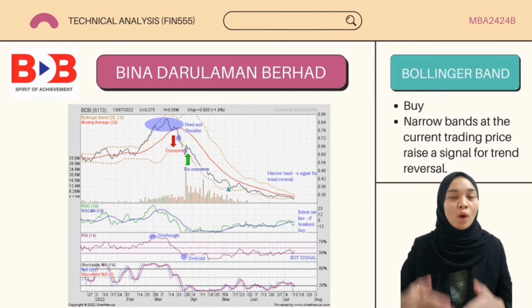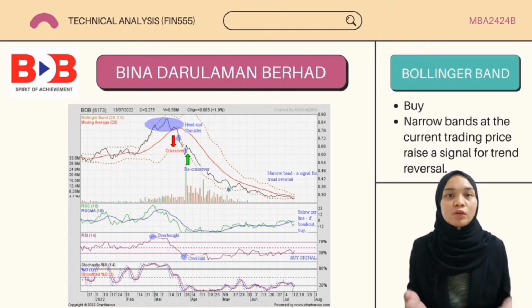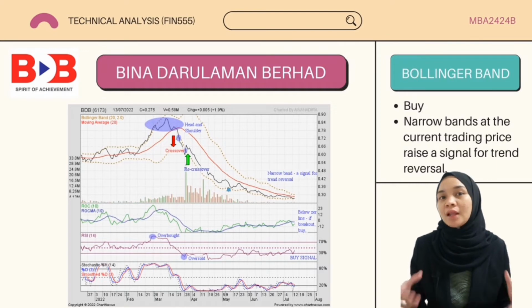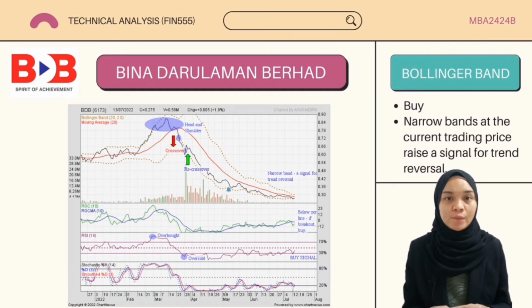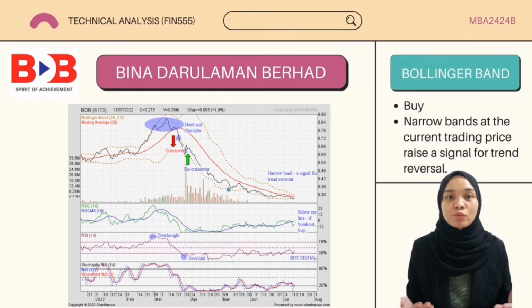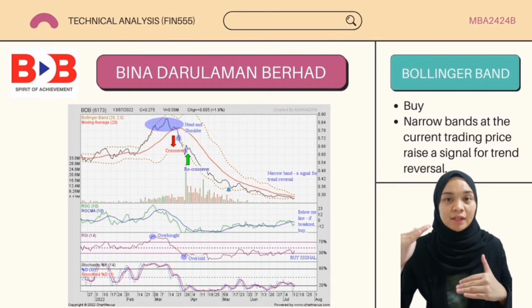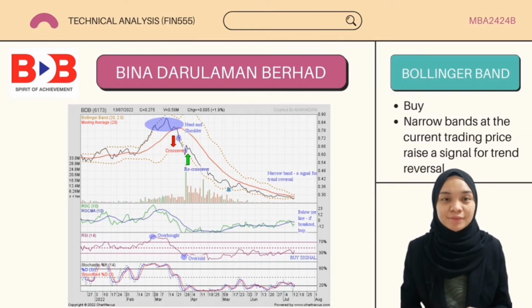This is due to the widening of the band, which signifies the ongoing trend, followed by the narrow bands that raise a signal for trend reversal on the last day of trading, which is on 13 July 2022. If the traders see the change in price movement going upward and the band is widening again, there is a chance for them to accumulate the profits.